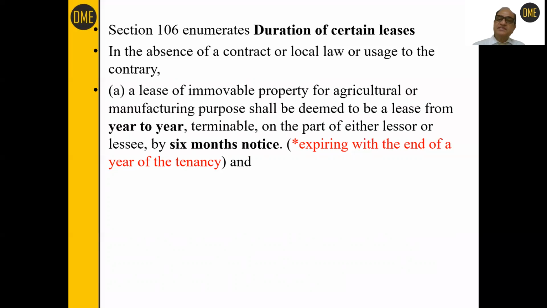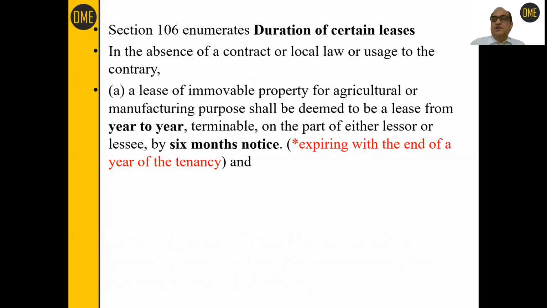So what does the section say? That in the absence of a contract or local law or usage to the contrary, a lease of immovable property for agriculture or manufacturing purposes shall be deemed to be a lease from year to year, terminable on the part of either lessor or lessee by 6 months notice.